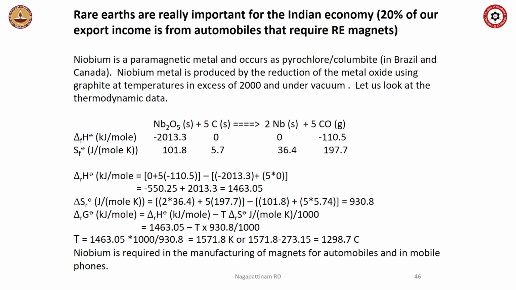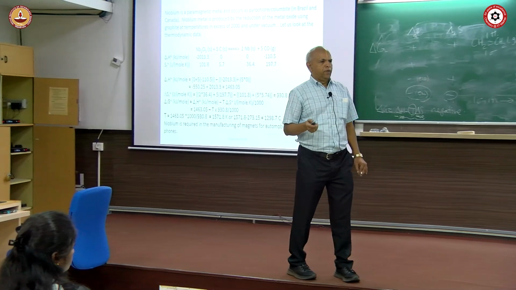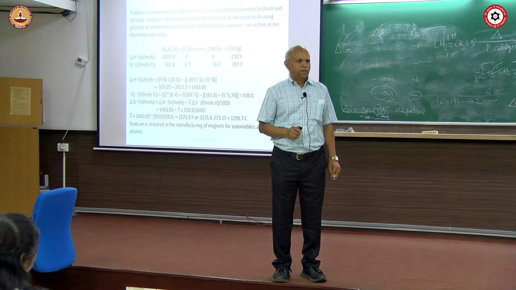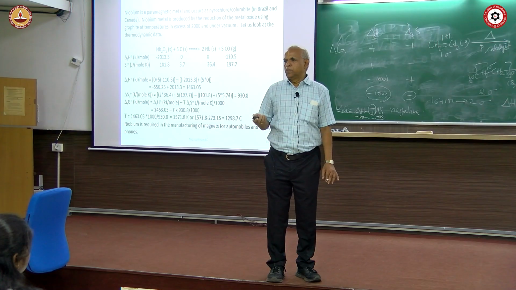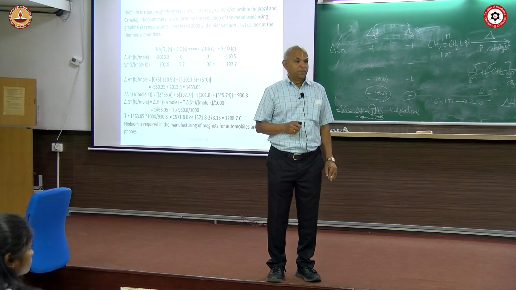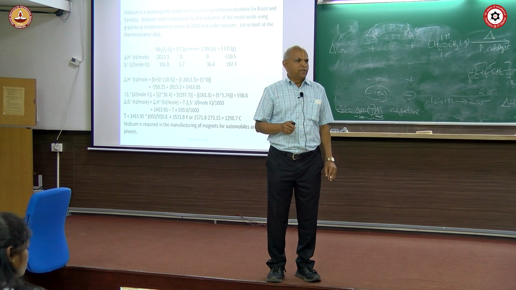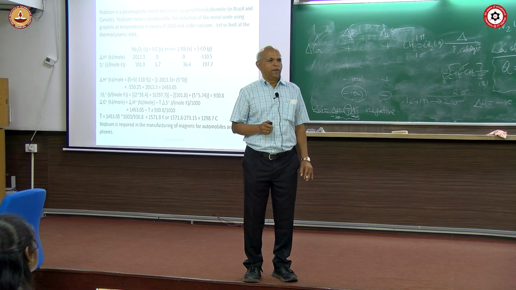Okay, niobium is a paramagnetic metal, and in India 20% of our export money comes from the automobile industry. So every 100 rupees India makes by way of export, 20 rupees comes from the automobile industry. We are very big in terms of automobile industry. Automobile industries require magnets, and over the last 6 months we are begging China. China is not happy with us, it is refusing to give us magnets.